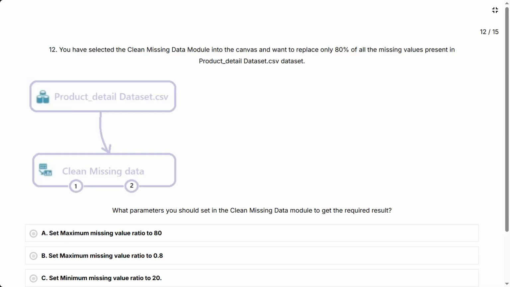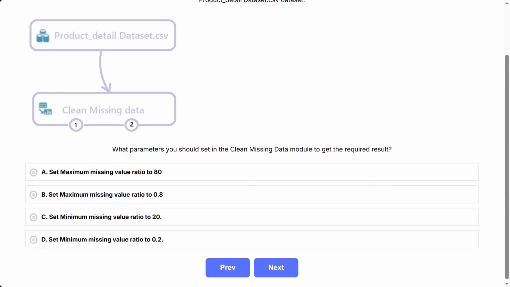Question 12. You have selected the Clean Missing Data module into the canvas and want to replace only 80% of all the missing values present in the product detailed dataset.csv dataset. What parameters should you set in the Clean Missing Data module to get the required result? A. Set maximum missing value ratio to 80. B. Set maximum missing value ratio to 0.8. C. Set minimum missing value ratio to 20. D. Set minimum missing value ratio to 0.2.